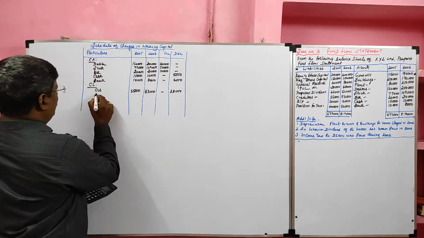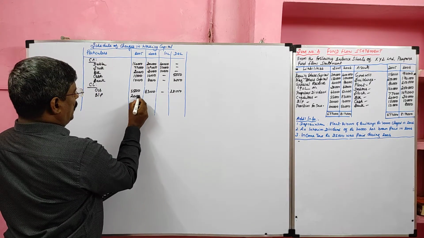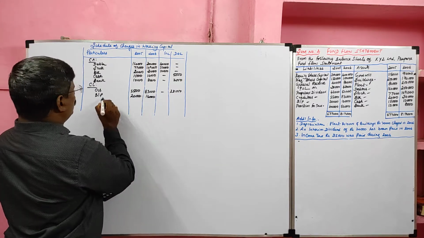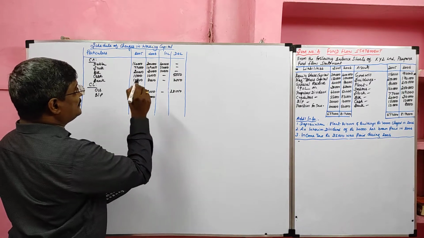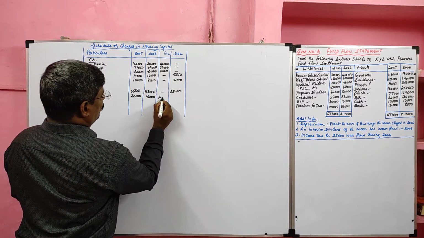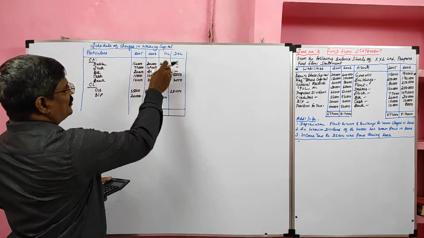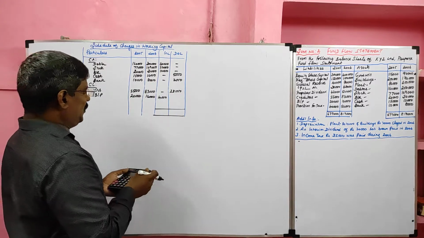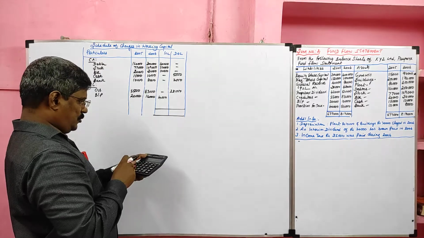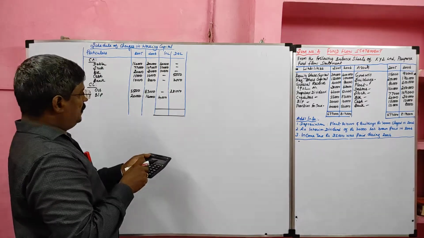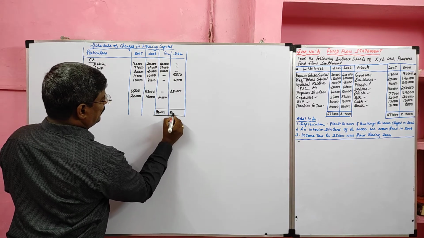Then we will take bills payable. Opening bills payable 20,000, closing bills payable 16,000. So the bills payable decreases, which means current liability decreases, which will increase the working capital. How much? 4,000. Then I am going to total this. Here the gross increase exceeds the gross decrease. So I am going to total the gross increase: 40,000, 32,000, 10,000, then 4,000. Gross increase 86,000, recorded on both sides.